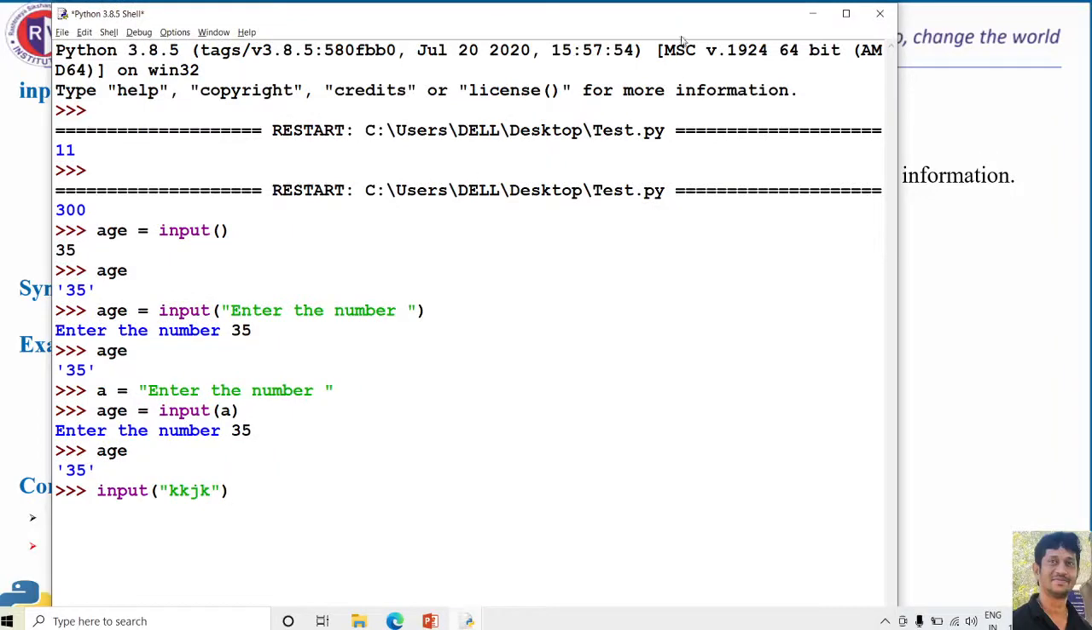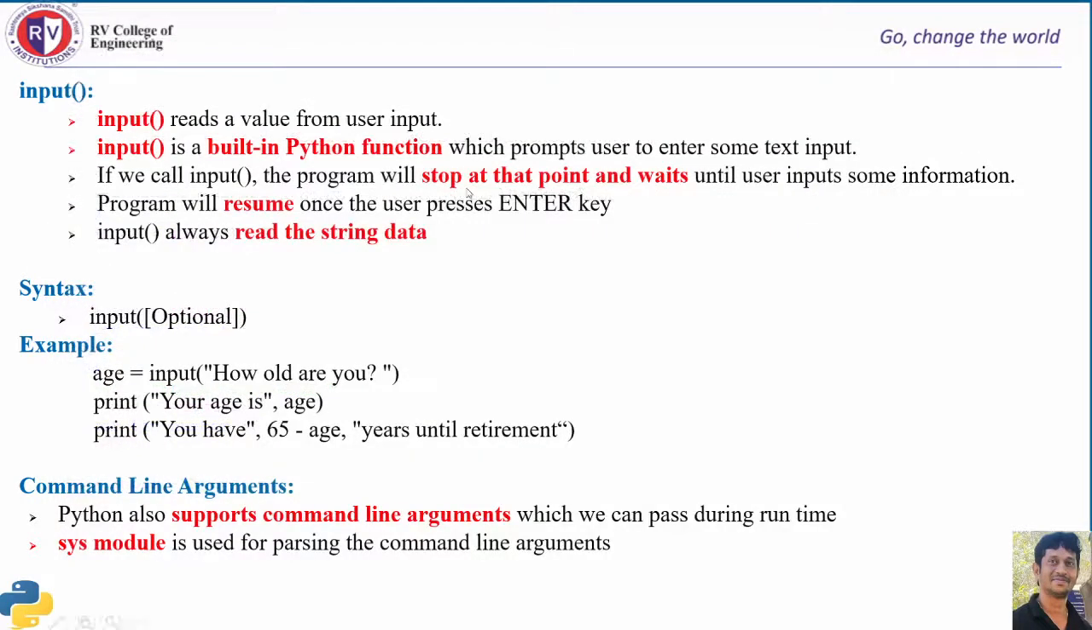Another important thing about input function is the input function will always accept the string data. So, let me analyze this statement with suitable example. So, whenever you read the value from the user using input function, the Python interpreter will always accept the string value from the user itself.